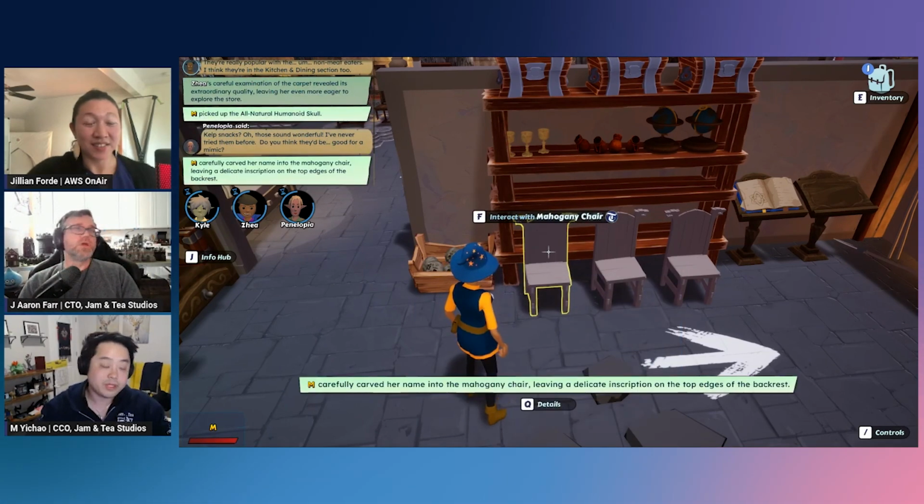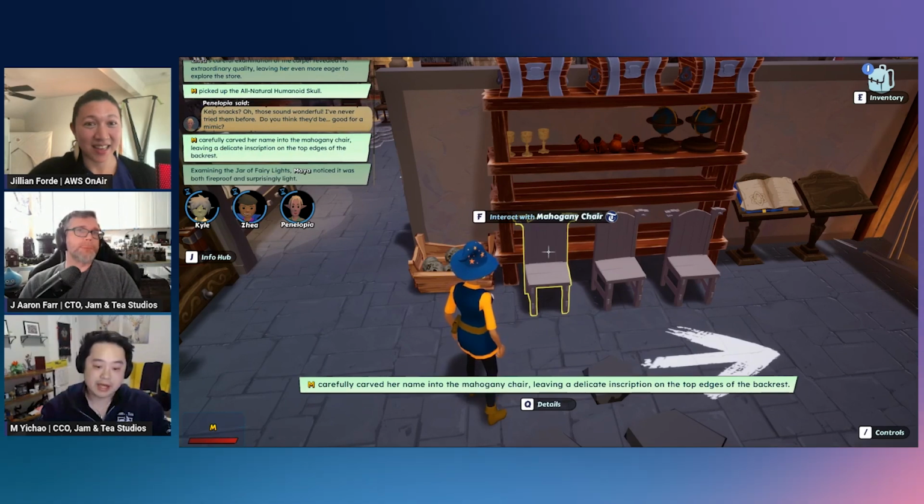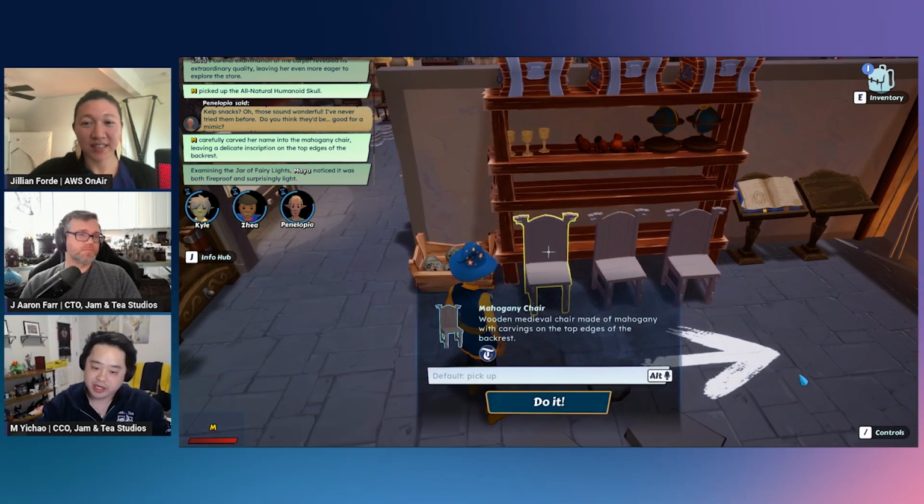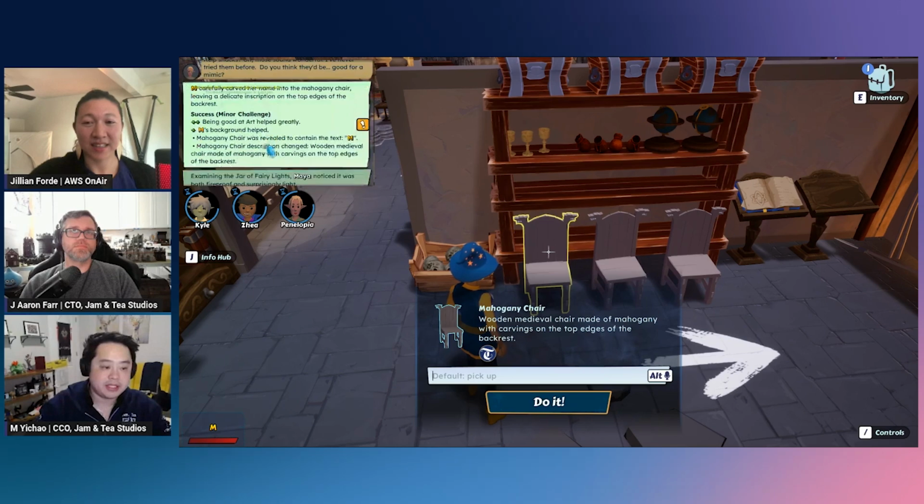Yeah. And what this enables is us to allow players to get creative and to do things with both characters and objects in creative ways. So just now, I typed in, I want to carve my name into the chair. And the game was able to do that. It told me that I was successful at carving my name into the mahogany chair. It told me why I'm successful. I'm an artist, so that helped a lot.